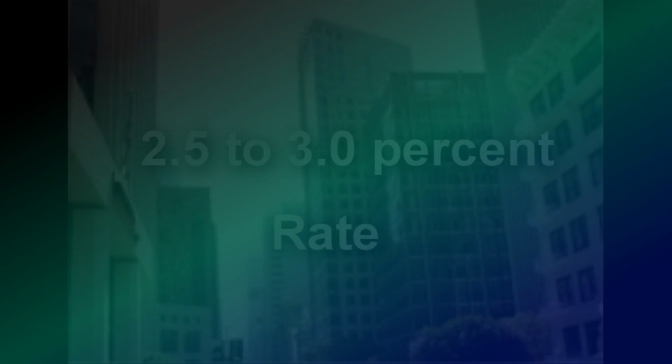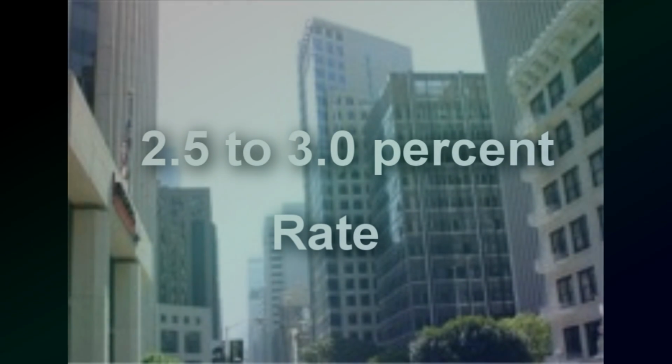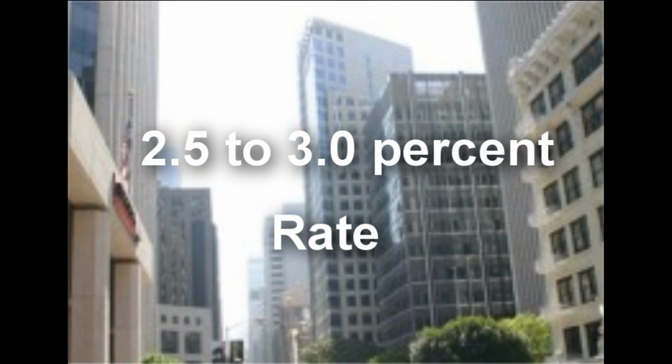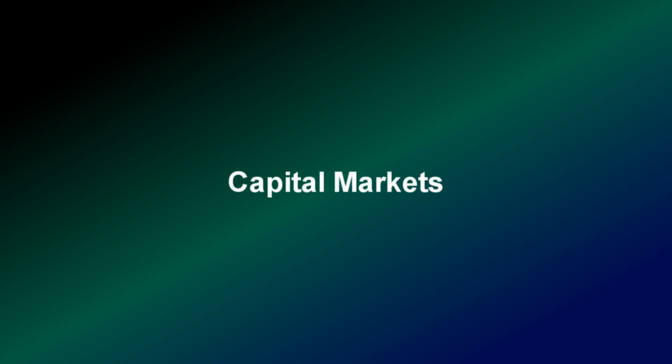The prime rate is what banks charge their best customers, usually corporations and large companies. This rate is typically 2.5 to 3% above the federal funds rate. These rates rarely change, so why do mortgage rates fluctuate so frequently? There are other benchmarks, including government bonds. The capital markets play a major role in mortgage loan rates.